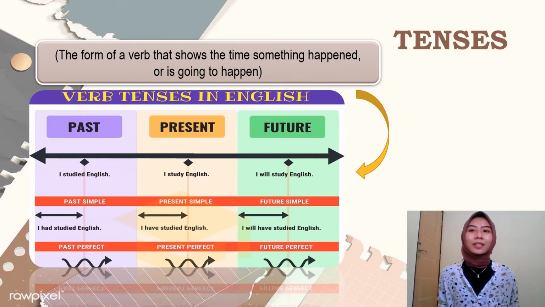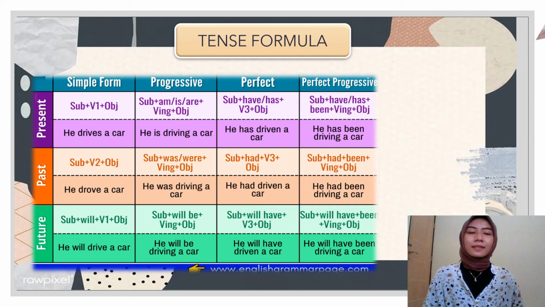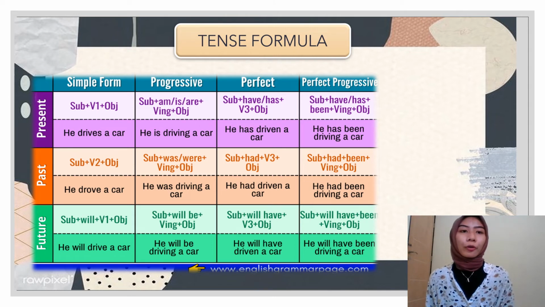And the last, we learn about tenses. Maybe you have learned about tenses in your school, elementary school, or maybe high school. What is tenses? Tenses is the form of a verb that shows the time something happened or is going to happen. Basically, there are three types of tenses: past, present, and future. There are 12 types of tenses that we know: simple form, progressive, perfect, and perfect progressive.